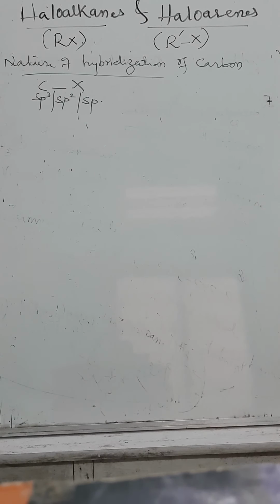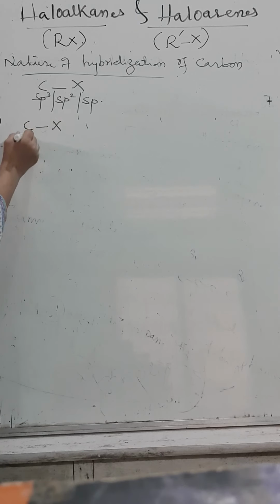The third classification depends upon the nature of hybridization of carbon. The carbon which directly contains the halide group may be sp3 hybridized, sp2 hybridized, or sp hybridized. They are called what? Halide group linked to an sp3 hybridized carbon atom, halide group linked to an sp2 hybridized carbon atom, or halide group linked to an sp hybridized carbon atom. We will move one by one.